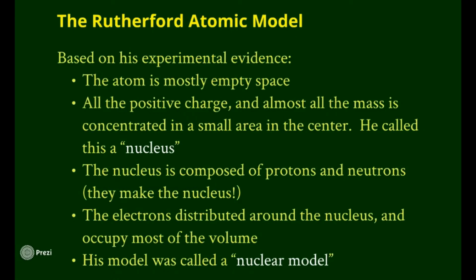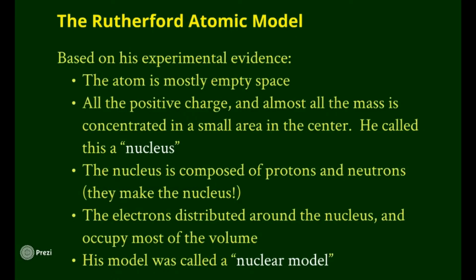All of the positive charge and almost all of the mass is concentrated in a small area in the center called the nucleus. This is why we talk about nuclear reactions. Nucleus mainly means the center. So the nucleus is composed of protons and neutrons, but they did not know that yet. They knew it was positive, but they didn't know about the neutrons, which also helps explain the problem that Dmitri Mendeleev had when he started organizing the periodic table. You can have elements that are the same but have different mass, and we'll talk about how that mass changes.